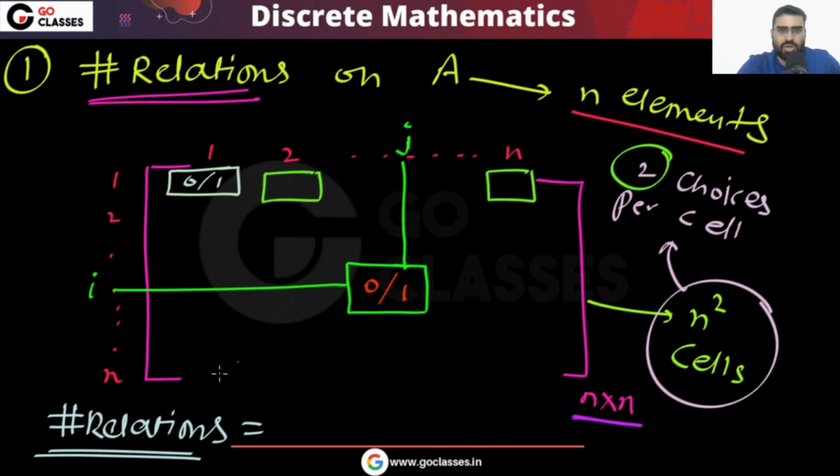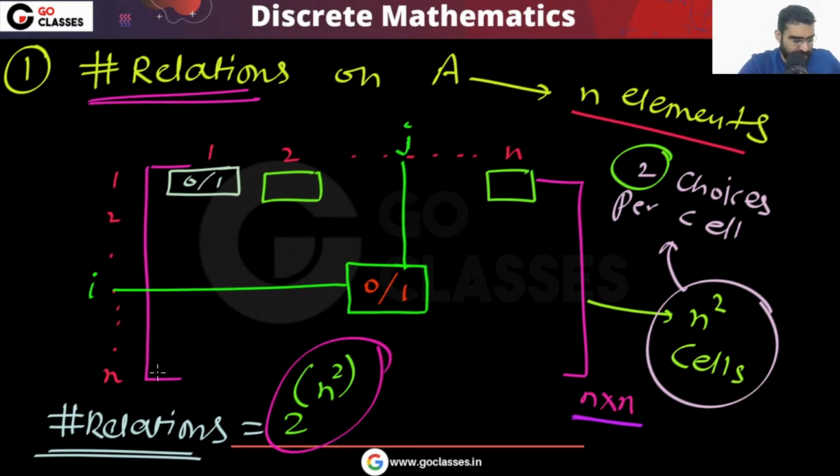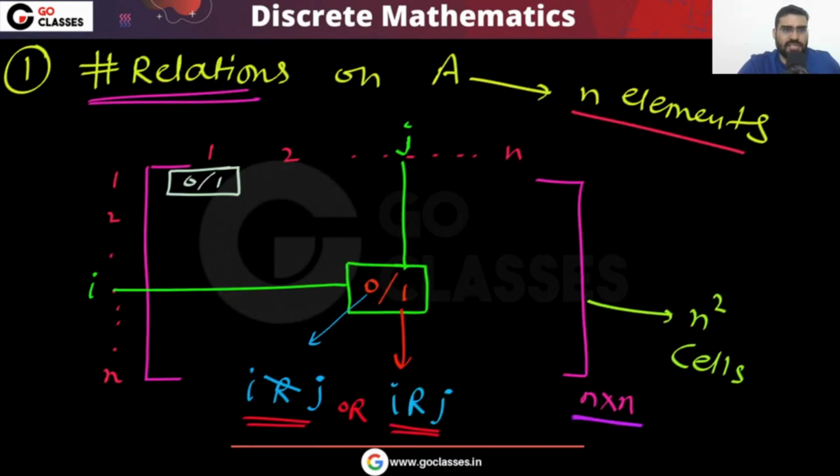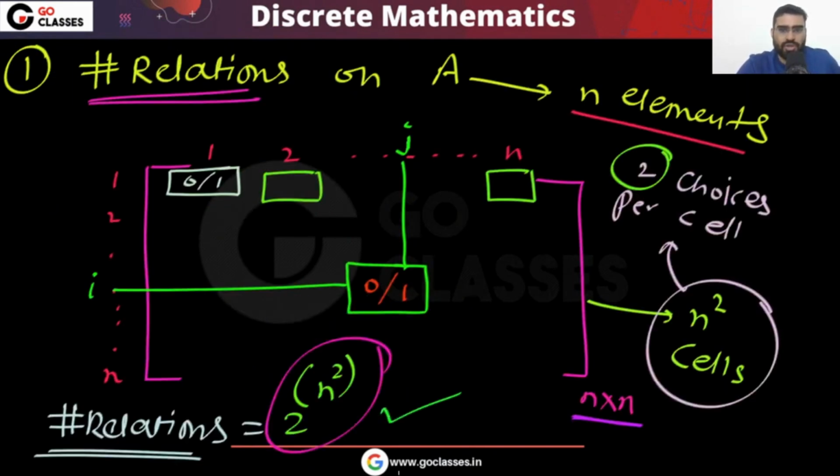So what is the number of relations? Finally your answer will be 2 into 2 into 2 and so on, so the answer will be 2 power n square. This matrix representation is a very nice way to count the number of relations.